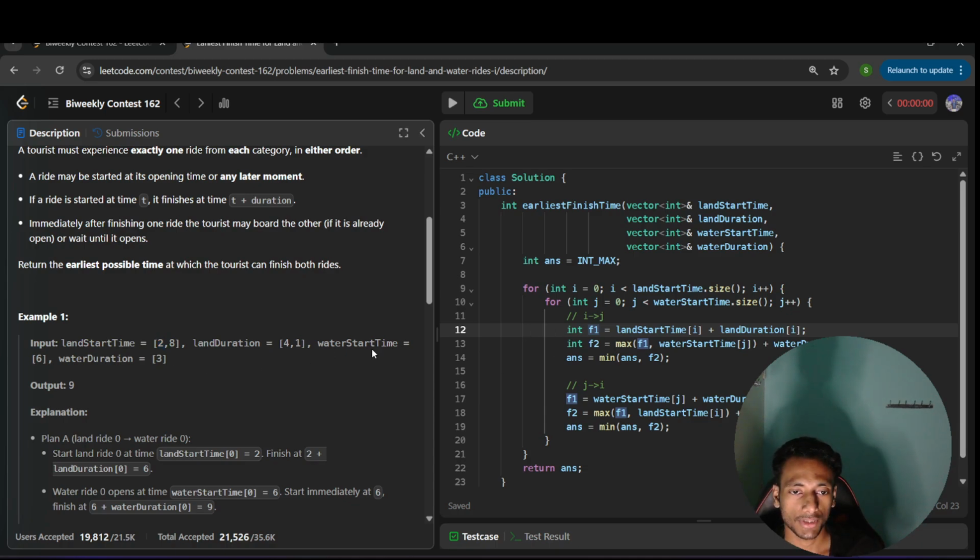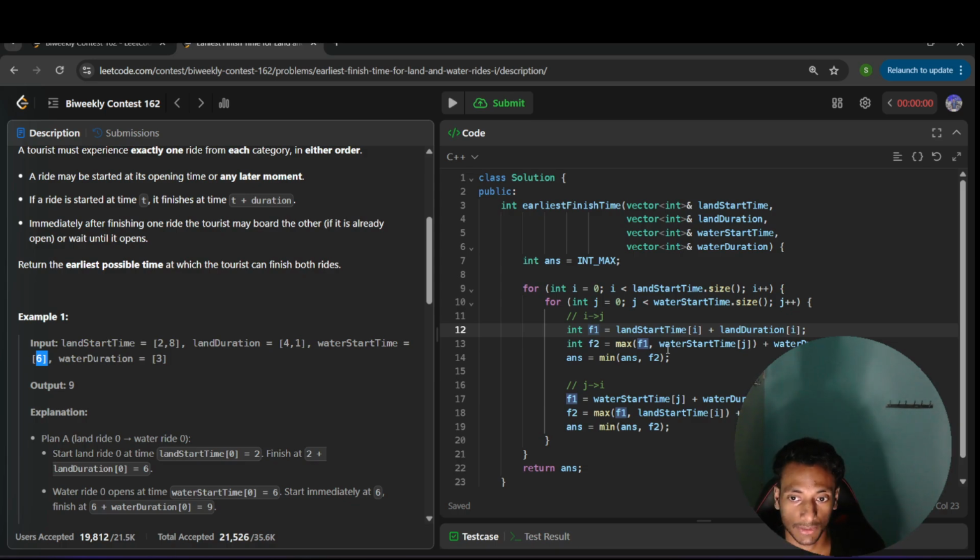Okay. Now suppose I want to experience a water ride. Suppose this is the water ride event I want to experience. So when can I start? It is possible that I complete the first event at time 10, but the start time of the water event is, suppose, 6. So I can start only at 10.